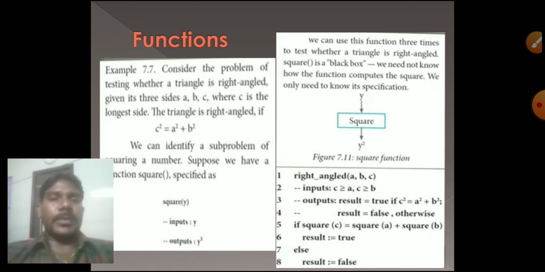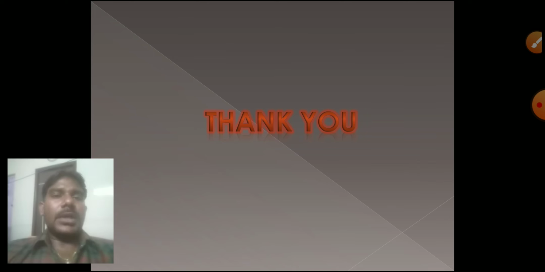This example is very important for finding the functions in the decomposition method. So thank you students, have a nice day.